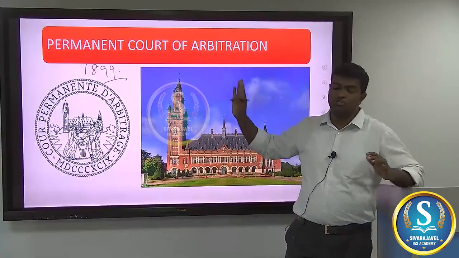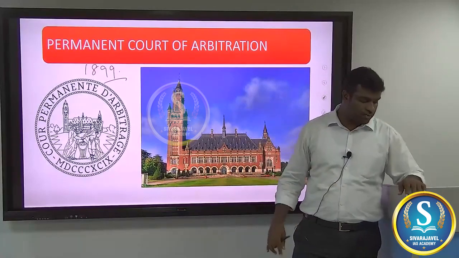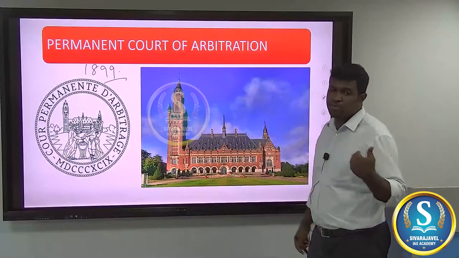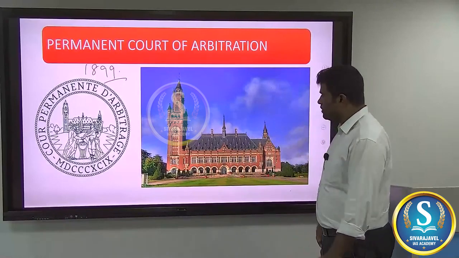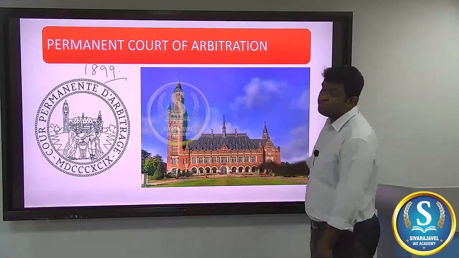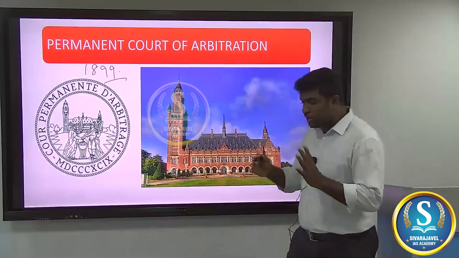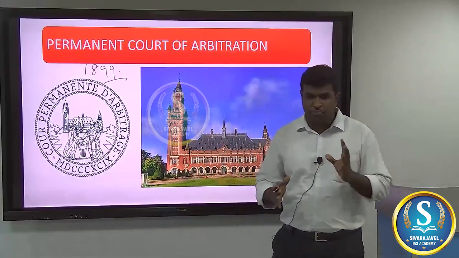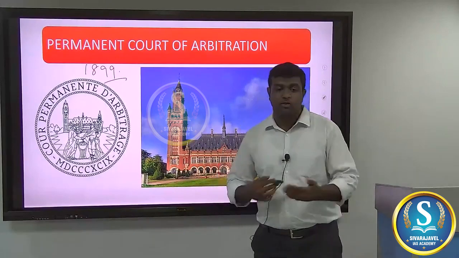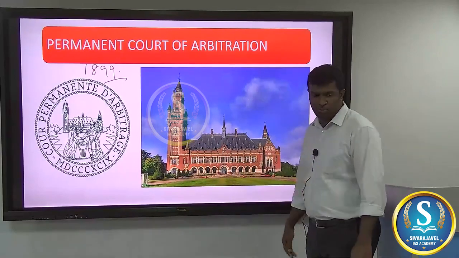Of course, this court ruled in favor of the British police, and they took custody of V.D. Savarkar and brought him back in 1914. So this is the old court, based out of Hague. Any kind of dispute arising between governments, if there is a case, could be challenged or sorted out in this Permanent Court of Arbitration.